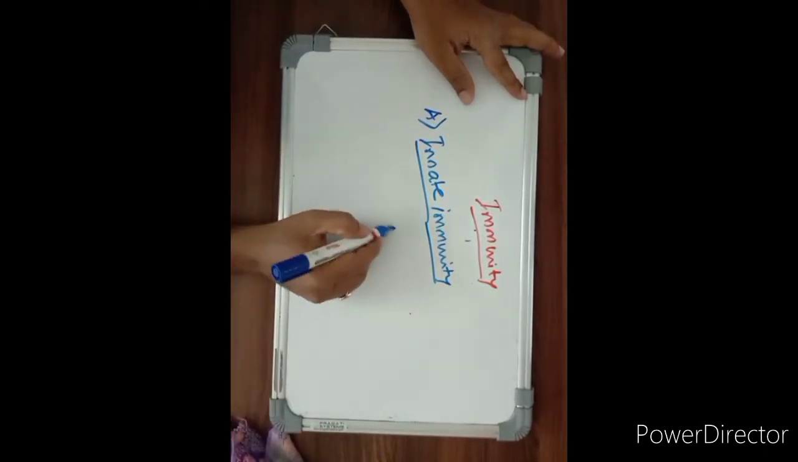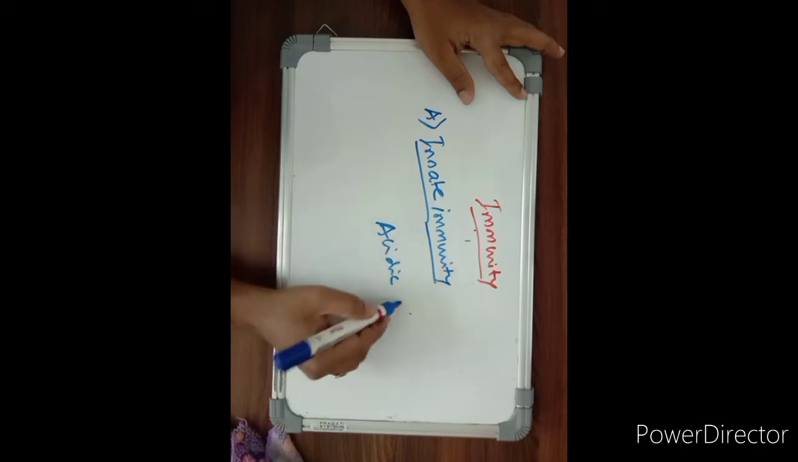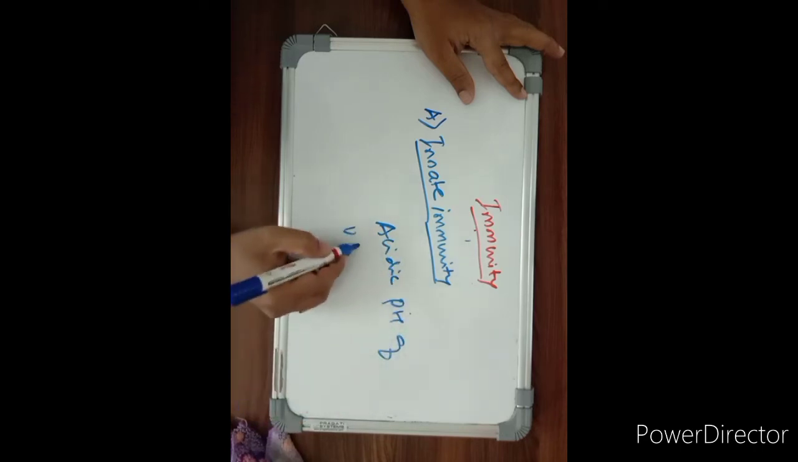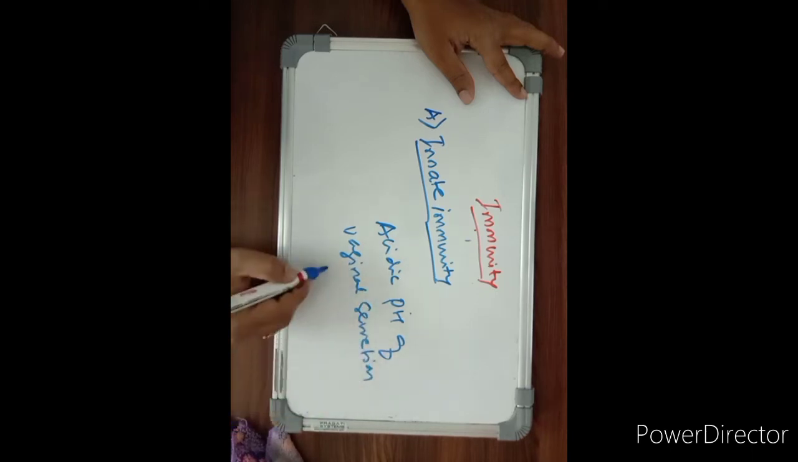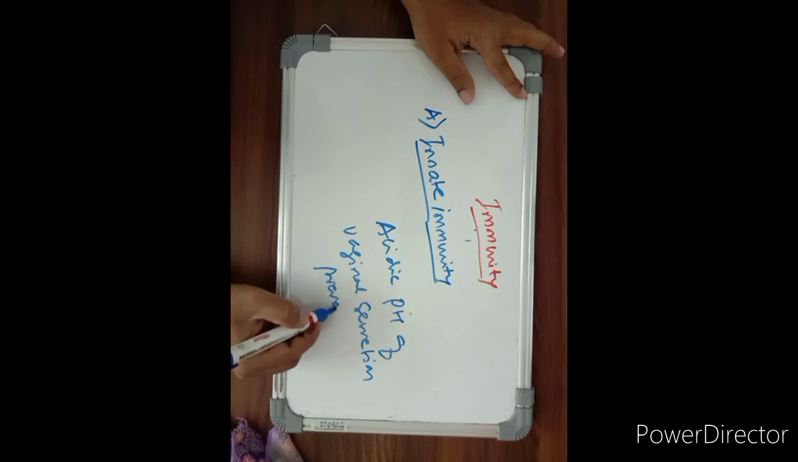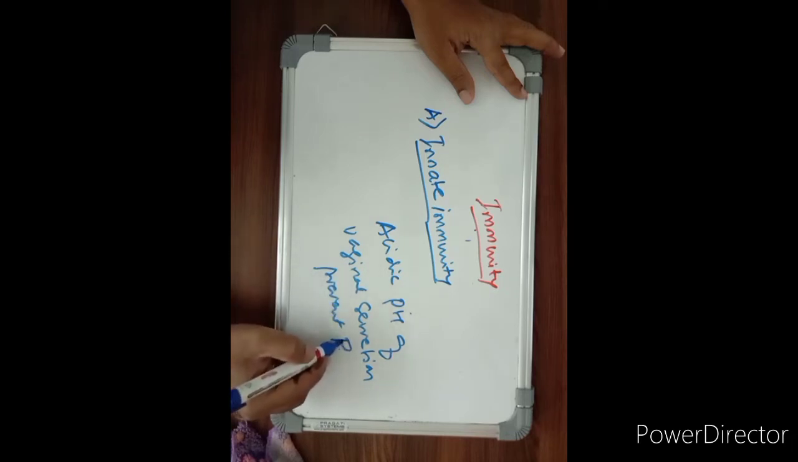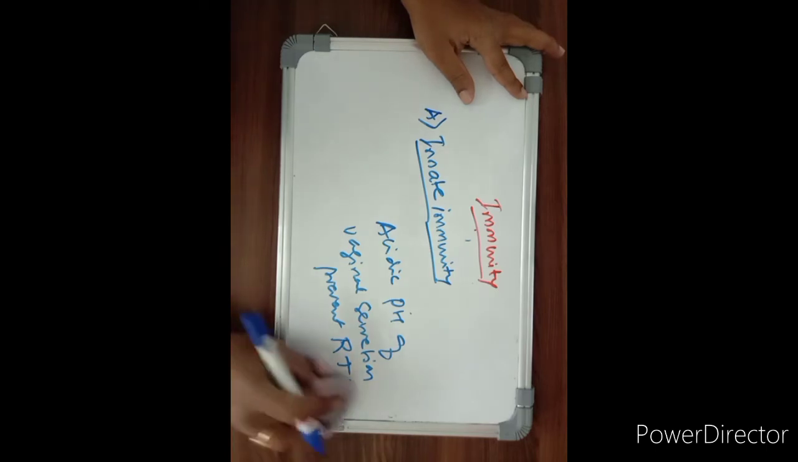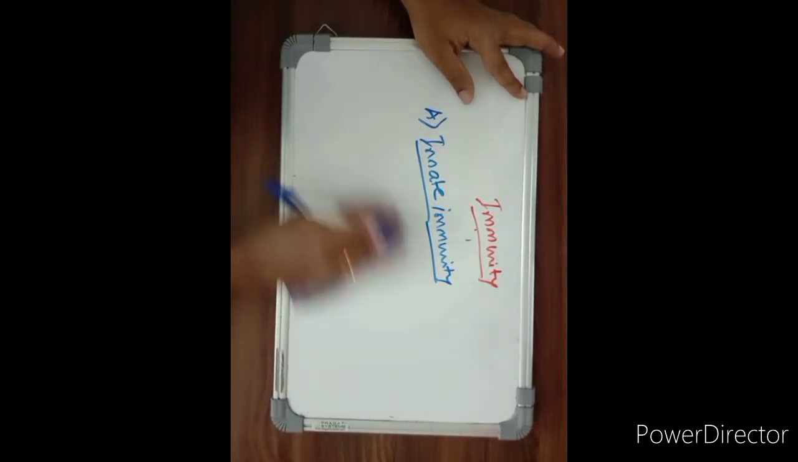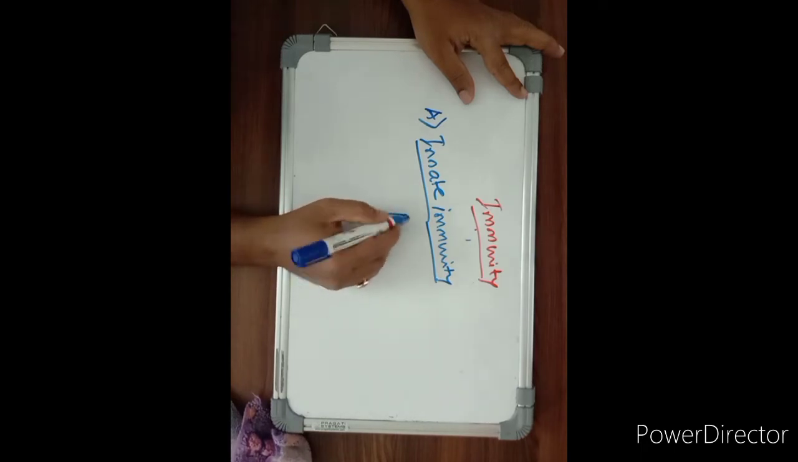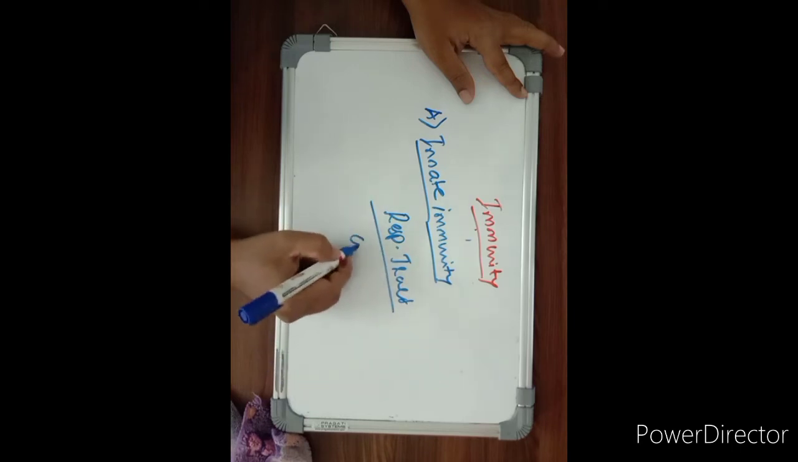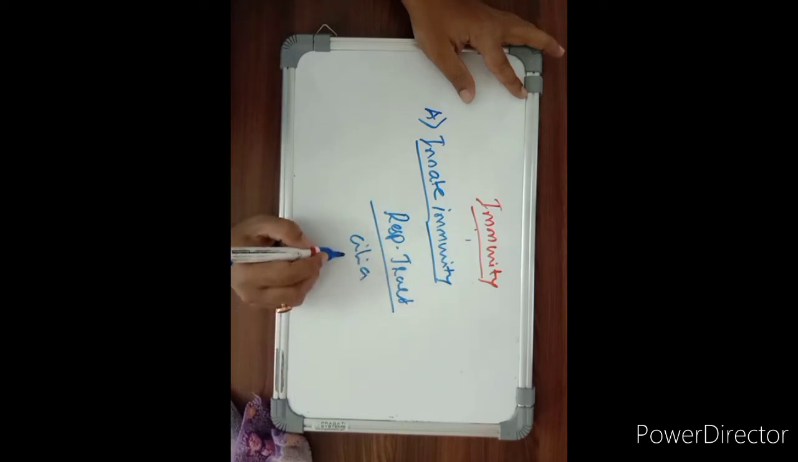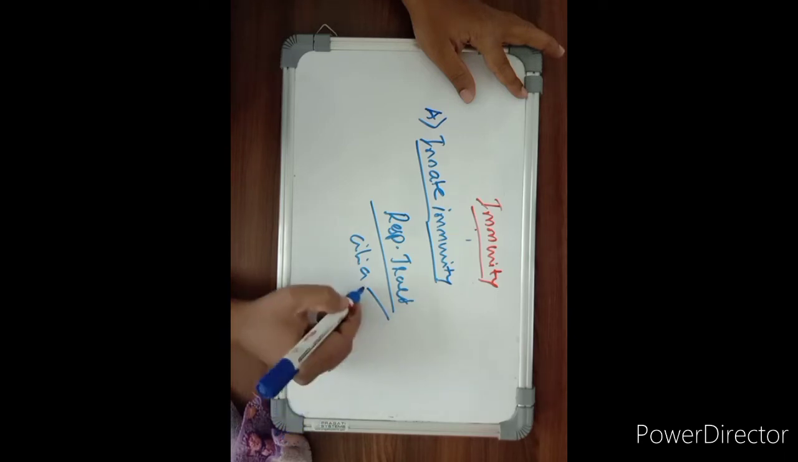The acidic pH of vaginal secretion also prevents reproductive tract infection. Next we will see the respiratory tract. In the respiratory tract there are cilia present. These cilia will trap the microorganisms. What will they do here?